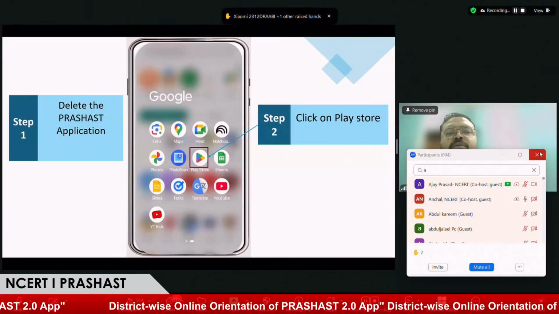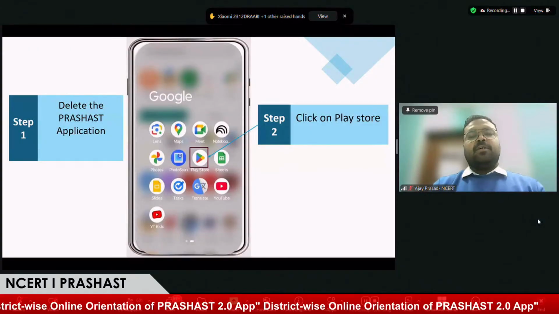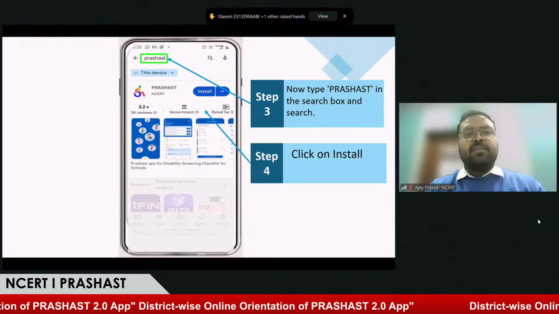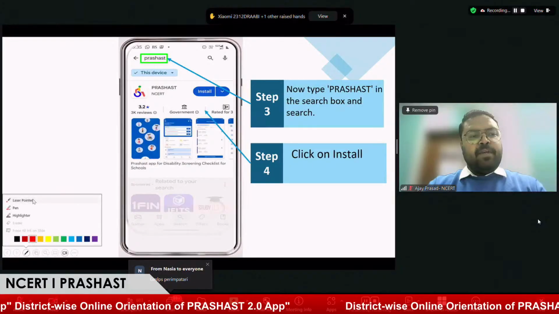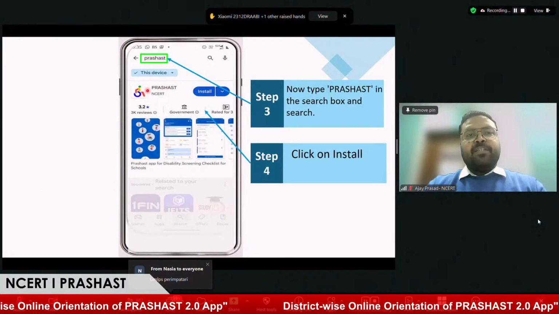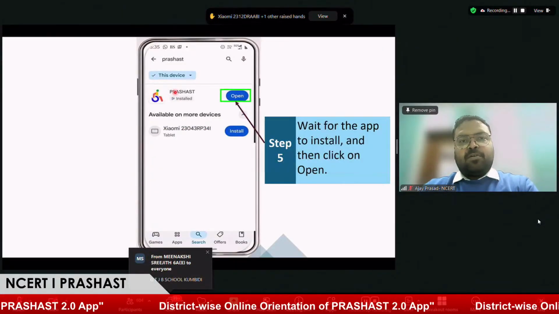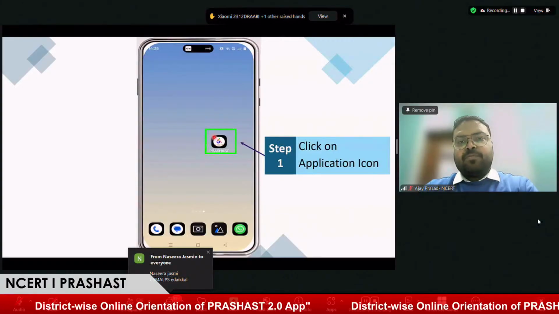We will be taking you through the process on an Android phone. First, after entering the Play Store, please search for the Prashast application by typing the name. Over here, we can see the application is published by NCERT. And once the application is installed, we can use it through the icon on the home page.